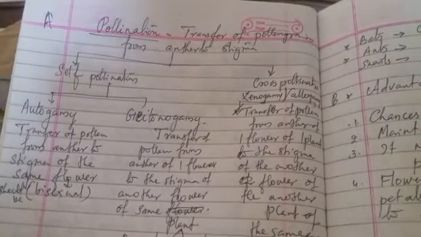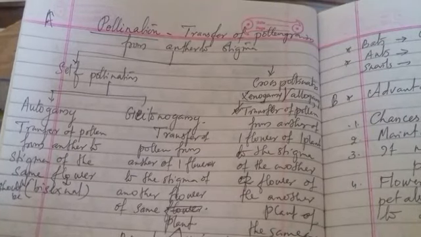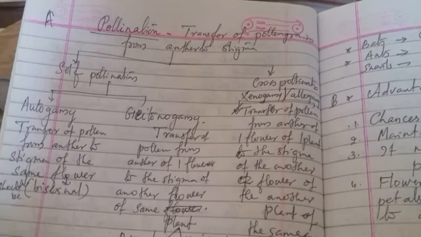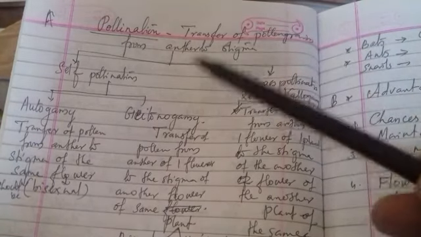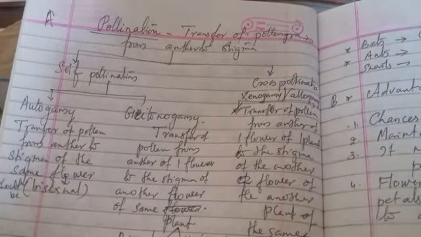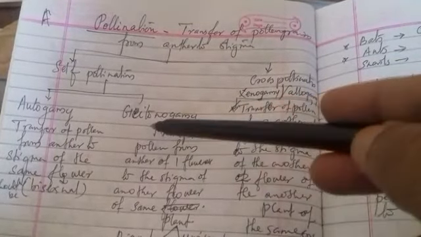Good morning, children. We will continue with chapter 2. The topic is pollination. Pollination is the transfer of pollen grains from anther to stigma. That is of two types, namely self pollination and cross pollination. And self pollination is further classified into autogamy and